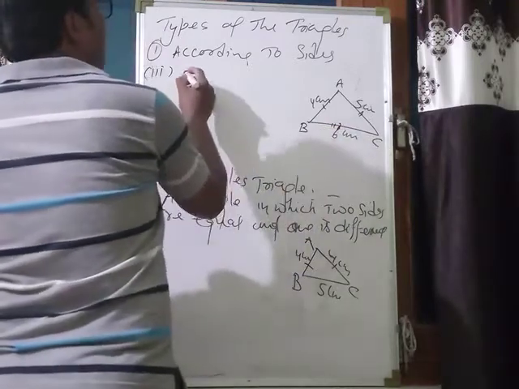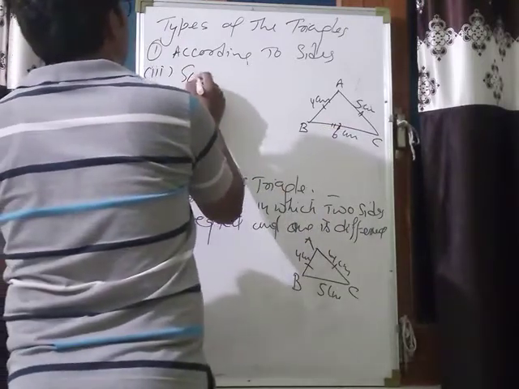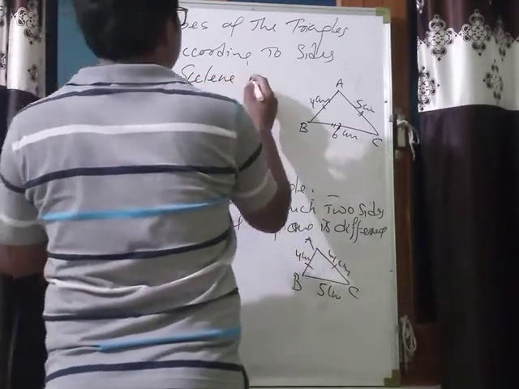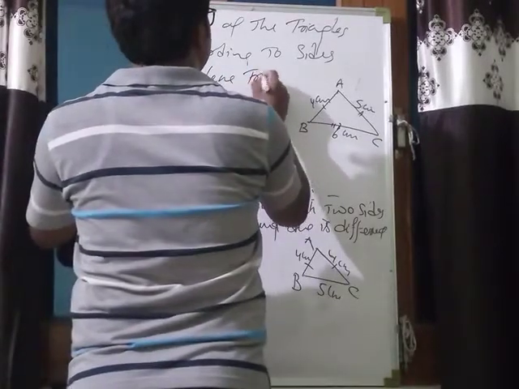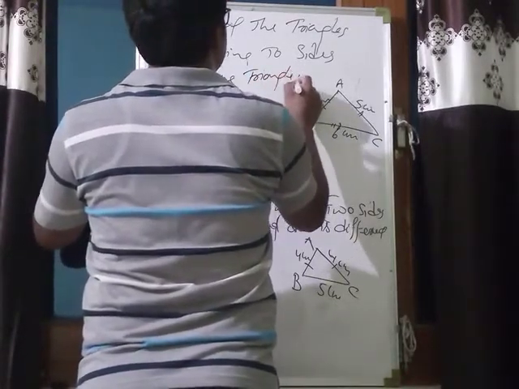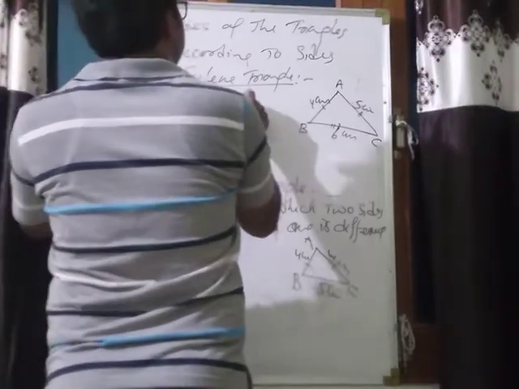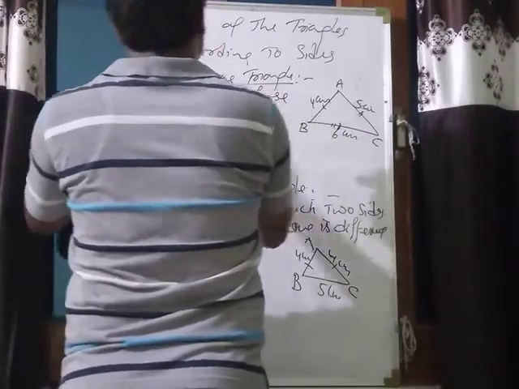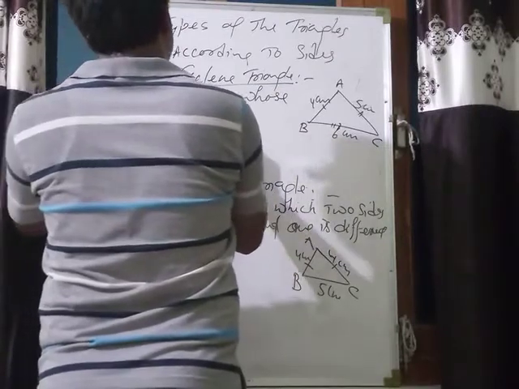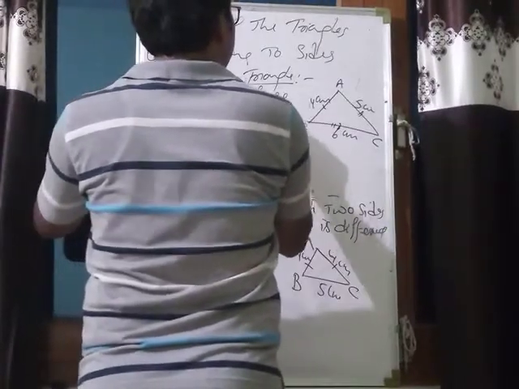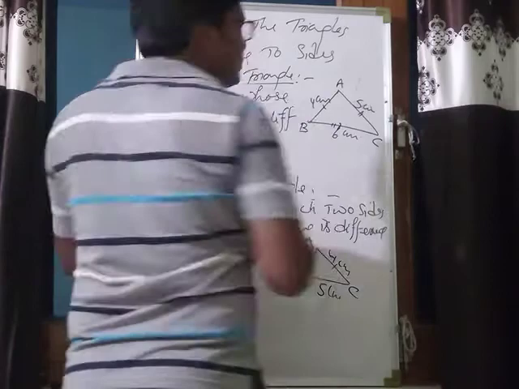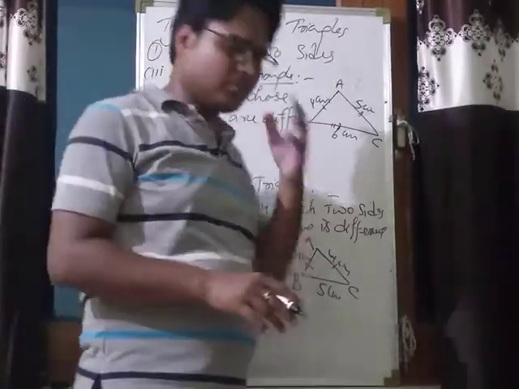Okay, so that is a scalene triangle. A triangle whose all sides are different. Okay, so you know about these types of the triangle.